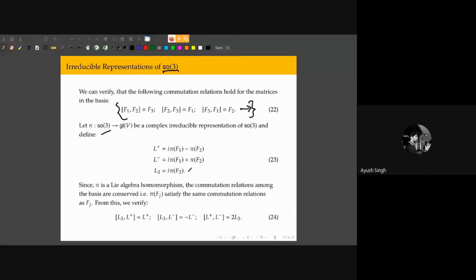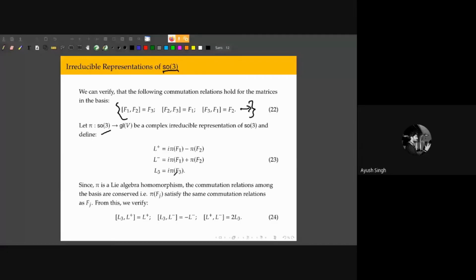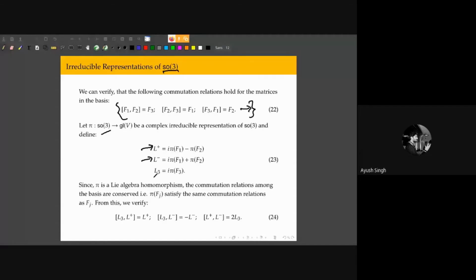We're also going to define an L plus operator and an L minus operator. These L3, L plus, and L minus are all linear operators on the vector space V. Okay, and since this is a Lie algebra homomorphism, it preserves the commutator bracket.